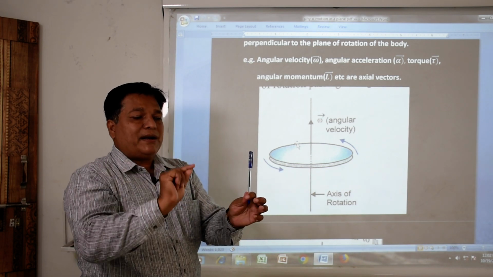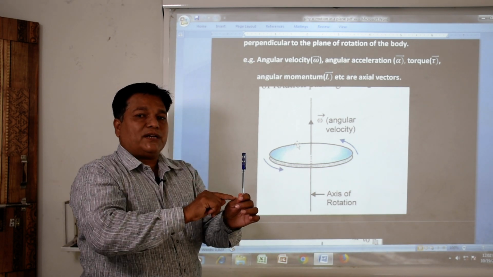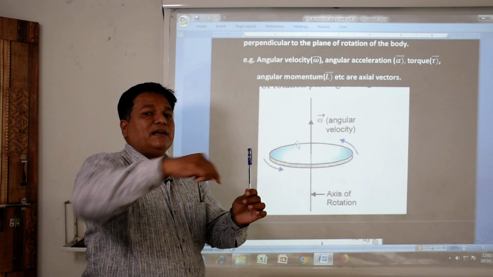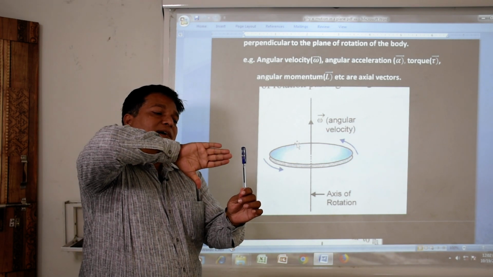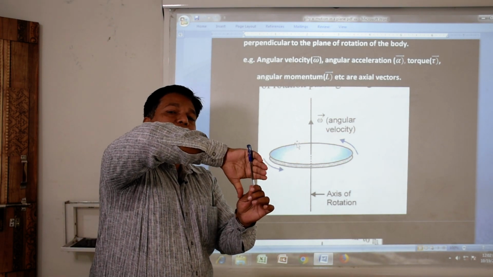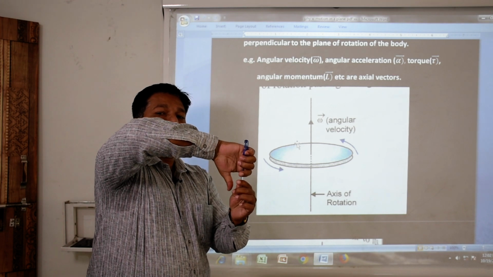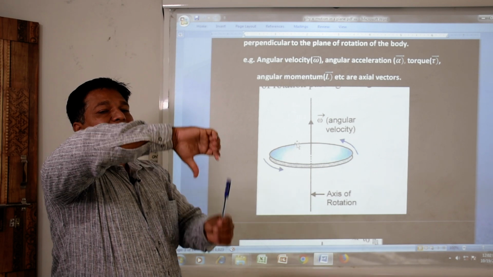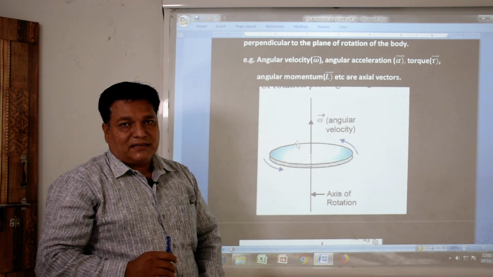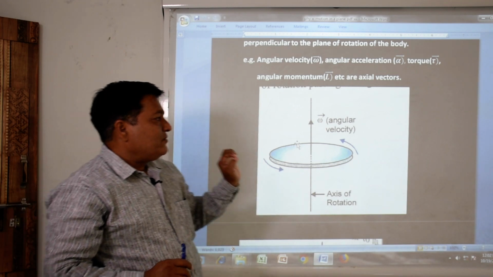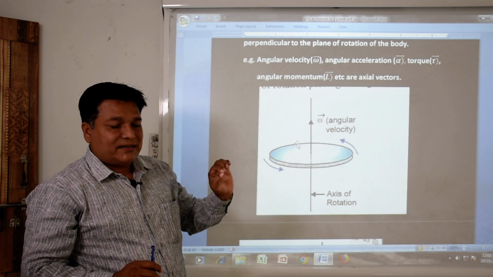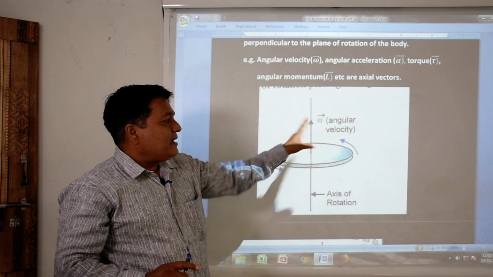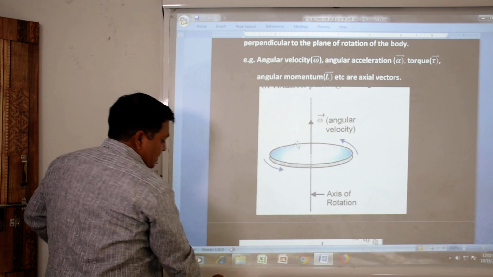Suppose the same particle is rotating about this axis of rotation and its direction of rotation is clockwise. It is moving like this, clockwise. We curl our fingers in the direction of rotation of the particle and hold this particular axis of rotation. Where is our thumb? Our thumb shows the downward direction. So this is the downward direction of the axial vector. In this way we can find out the direction of axial vectors. So this is the diagram, and this is the axial vector angular velocity. Another diagram is also there.